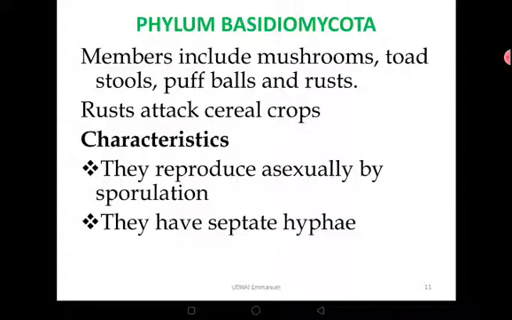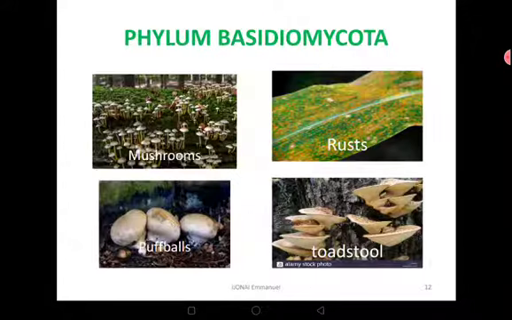How about the rusts? Well, the rusts attack cereal crops. If you have ever seen the leaves of sorghum or maize or millet, there are some brownish structures that form on the leaves. Those ones are rusts. So that the leaf looks like an iron sheet which is rusting. Characteristics: they reproduce asexually by sporulation. They produce spores. They have septate hyphae, meaning they have cross walls.